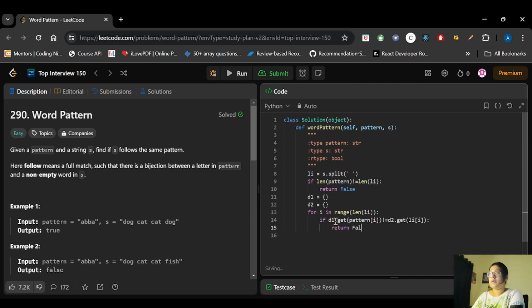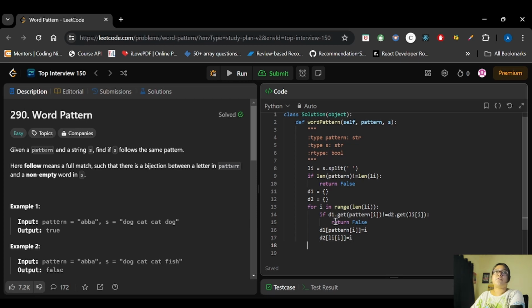After this we will add the values. D1 of pattern of i is equals to i, since this one is pattern. After this, D2 of li of i is equals to i. Now out of this loop we will simply return true.